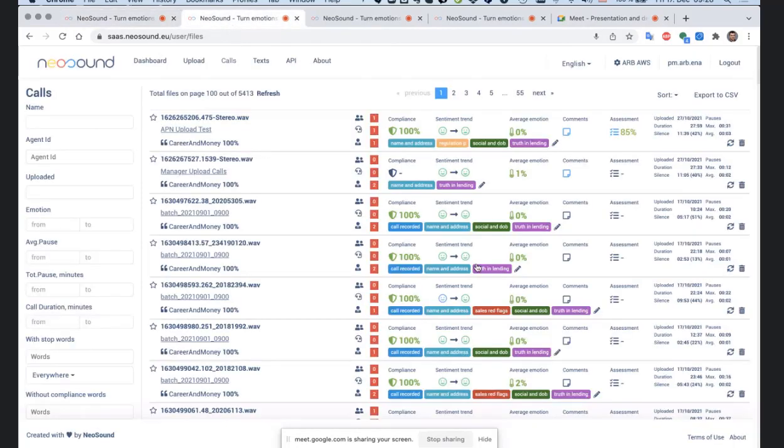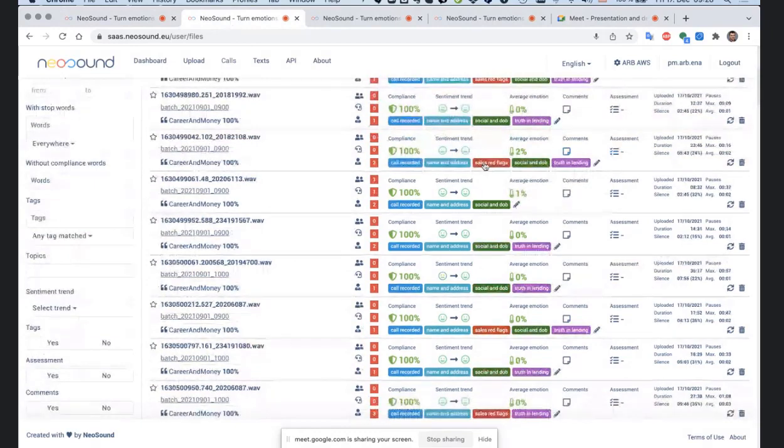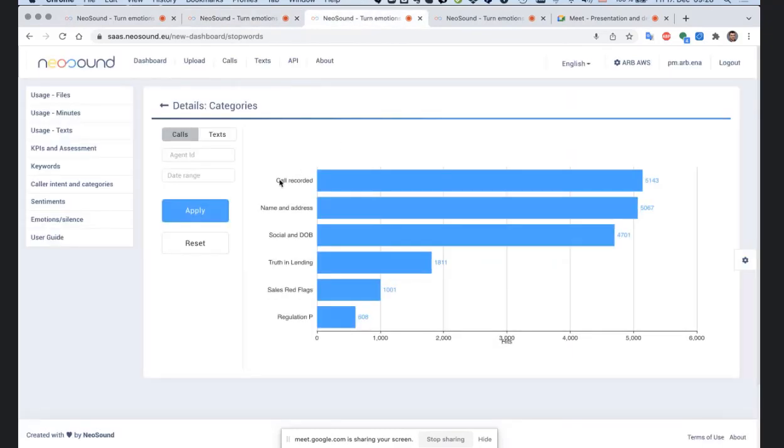And that's how it looks for the company. They see the sales red flags calls, they see other types of conversations, and they see how many different kinds of conversations they have. They can jump immediately to that conversation. That's how it works for the company.